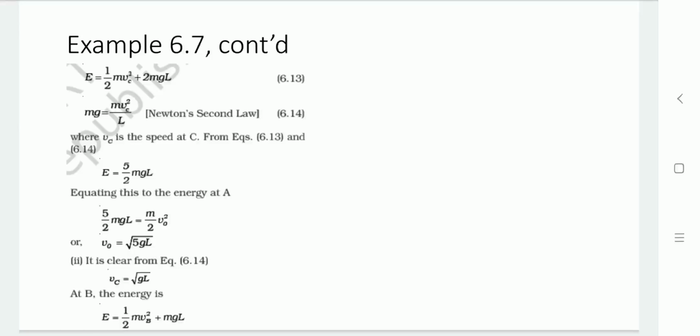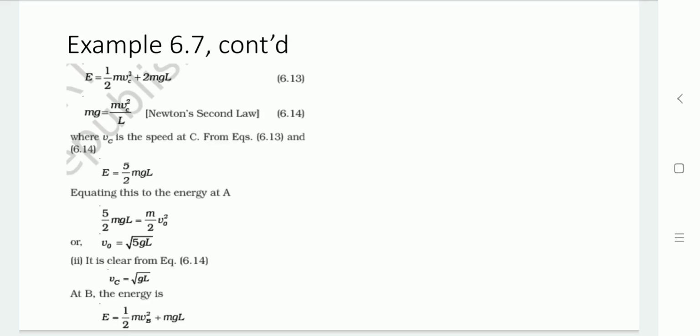So here Vc is the speed at point C. The energy becomes 5 by 2 mgL. Now equate this energy with that at point A. So 5 by 2 mgL equals 1/2 mv0 square. So v0 equals the square root of 5gL. Now from this equation we can say that Vc equals the square root of gL, from equation 6.14 as well.